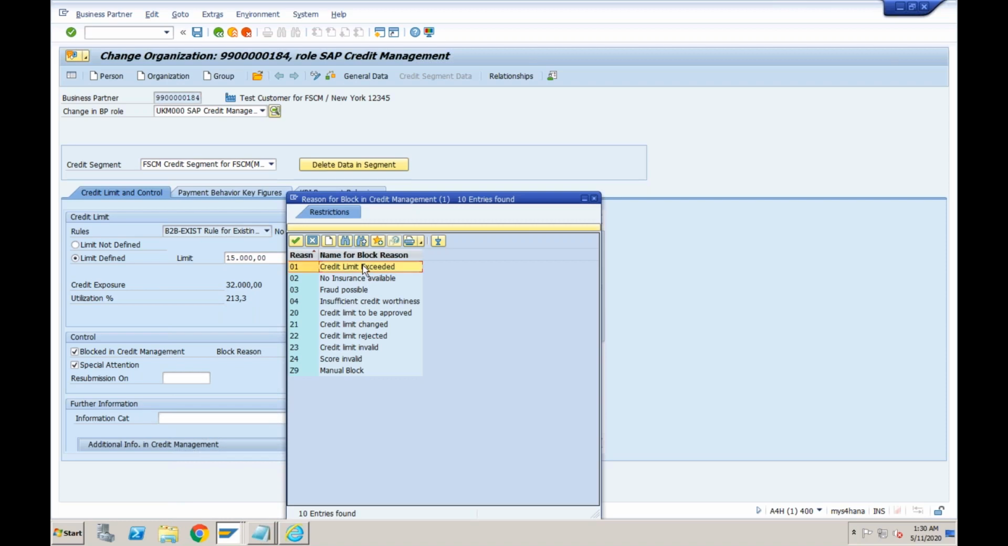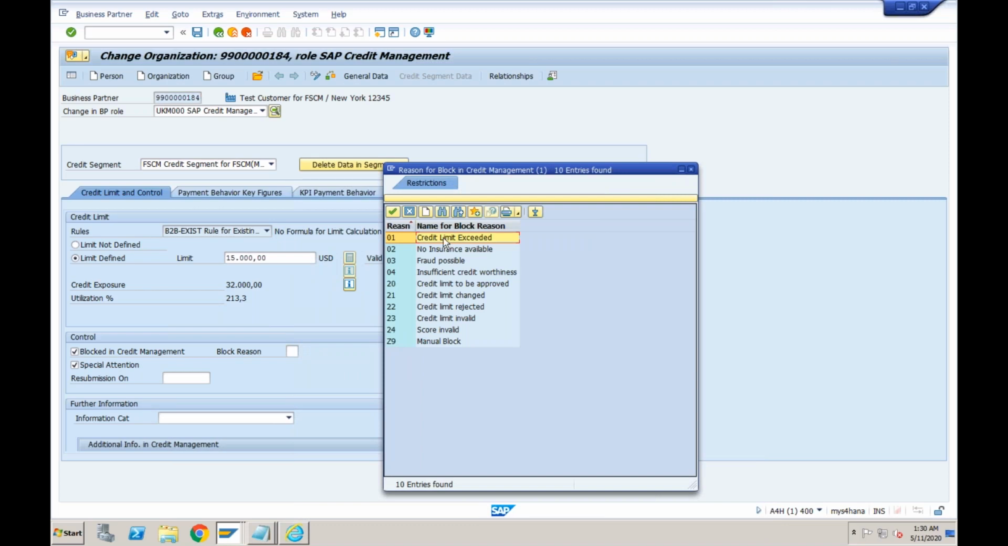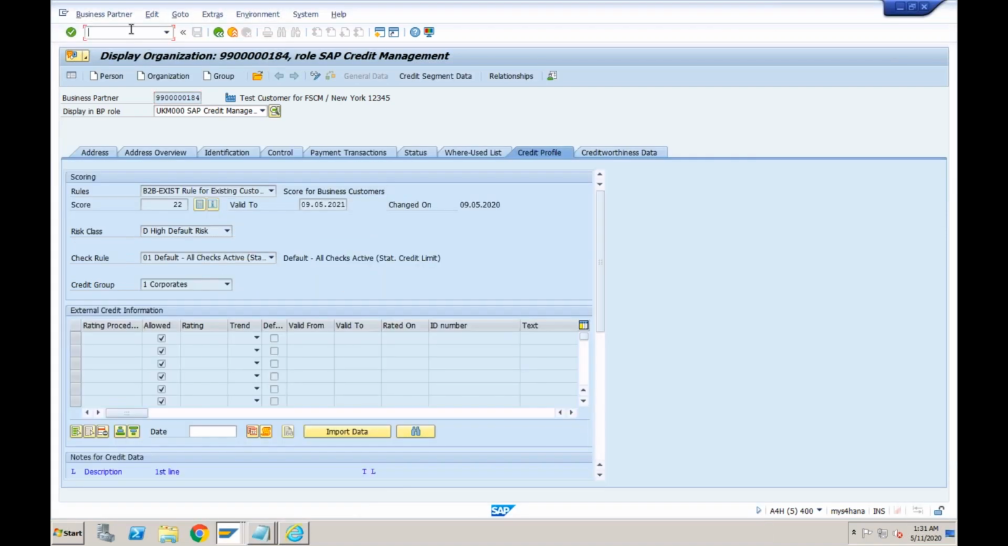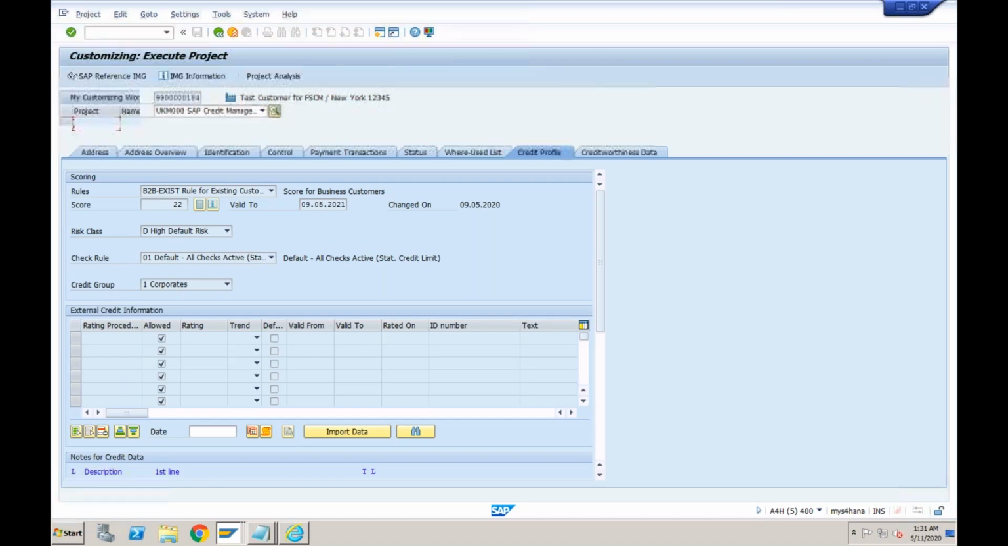I can say credit limit is exceeded. This customer has already exceeded the credit limit. I don't want to go ahead with any orders for this customer. Or I came to know that he is doing fraud in the market. So fraud is possible. No insurance. This customer has not taken the insurance, for example, insufficient credit worthiness, whatever. So this is also customizable, right? If you want to create your own blocking reasons, you can do it very easily in the configuration. So let me show you the configuration for setting up the blocking reasons.